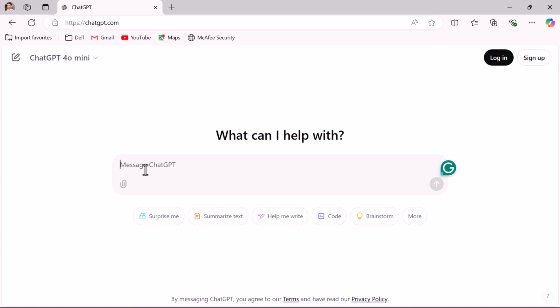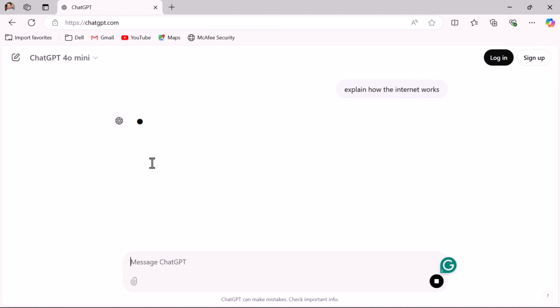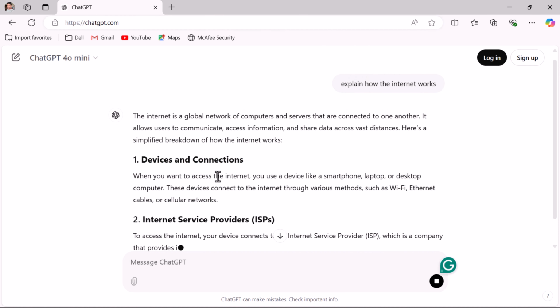So here you can enter the prompt. A prompt is simply what you type to ask ChatGPT for information or help. It can be a question, a task, or a command. The better your prompt, the better responses you will get from ChatGPT. For example, if you type here, explain how the internet works, and hit enter, here you will get the answer from ChatGPT. So prompts guide ChatGPT to give you the right answer.